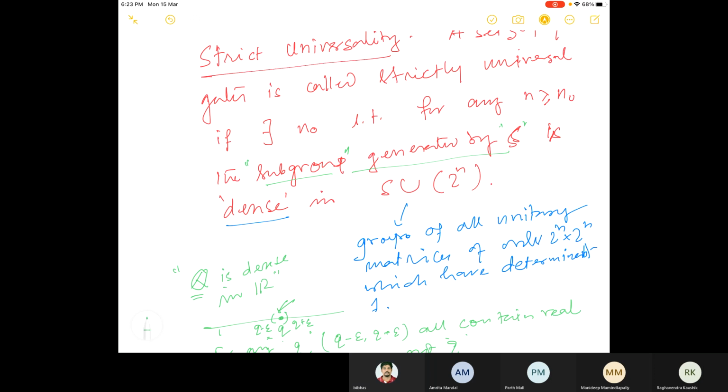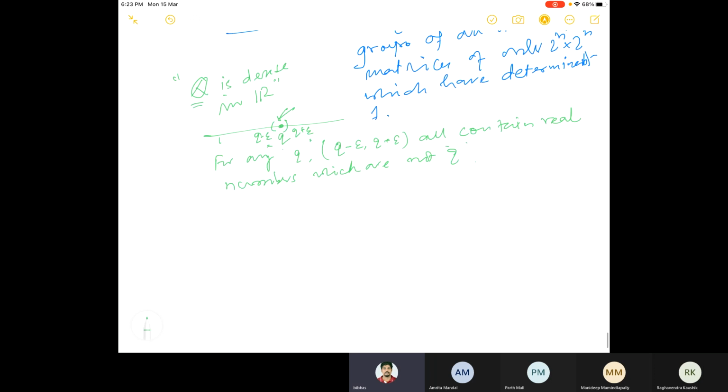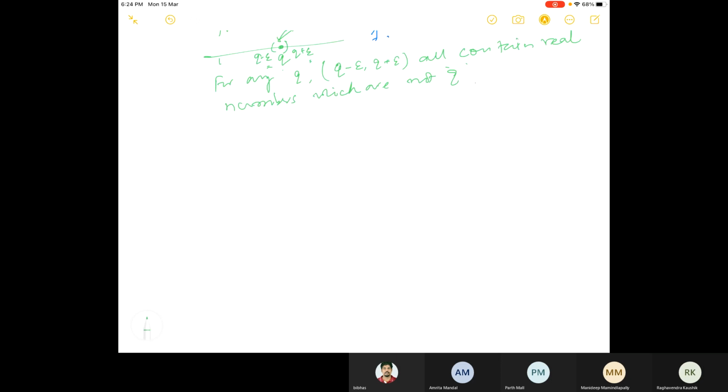And it is dense in SU(2 to the power n) means, if this is SU(2 to the power n), then the subgroup generated by S is such that if you take any point here and take a neighborhood, you always encounter an element of the subgroup.